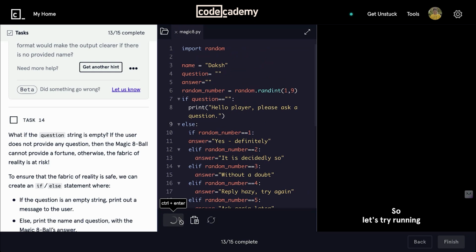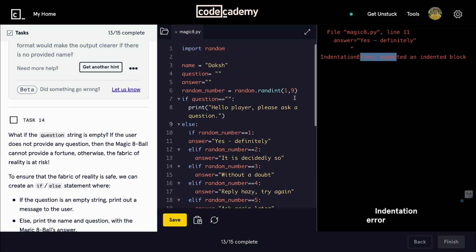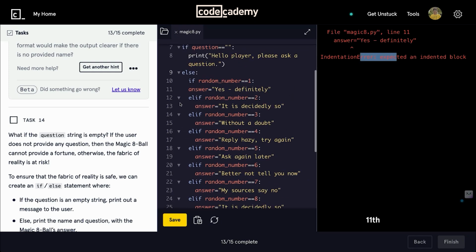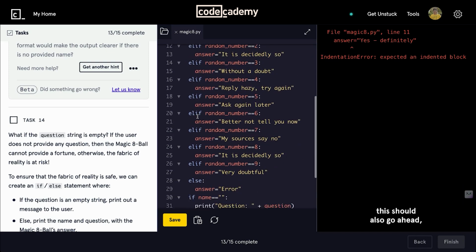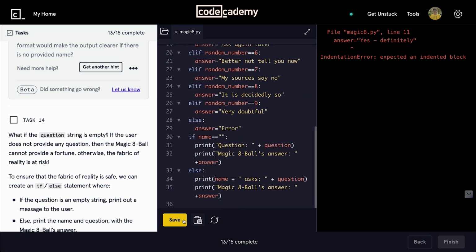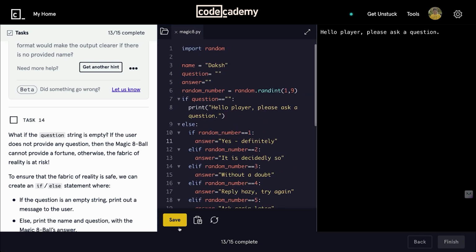So let's try running it. Okay, indentation error in the line 11th. Yep, so this should also go ahead. Run it again. So this is again prompting the user to ask the question again and again. So this program won't run ahead until the user has given the question. So if the user is not giving the question, then this program won't run.